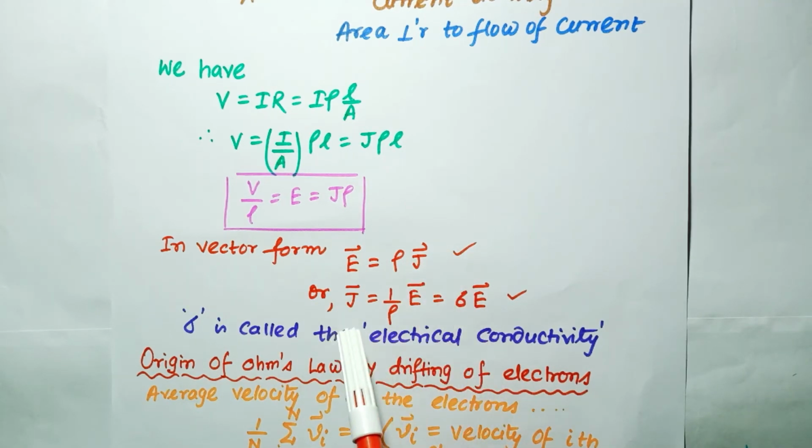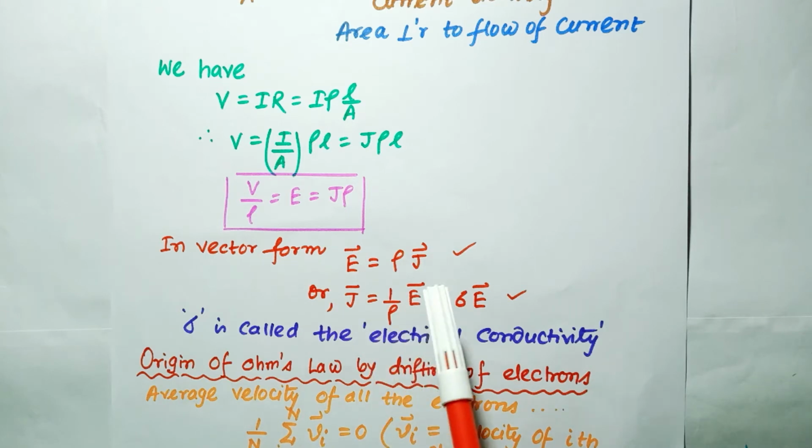Now if I invert this, J is equal to 1 by rho times E, which means sigma E. Here rho is called the resistivity of the material and 1 by rho is called the electrical conductivity of the material. So you can see these are the two main equations: E is equal to rho J and J is equal to sigma E.